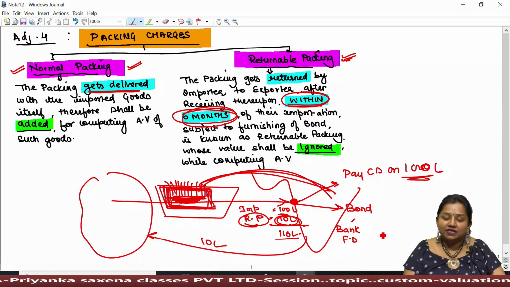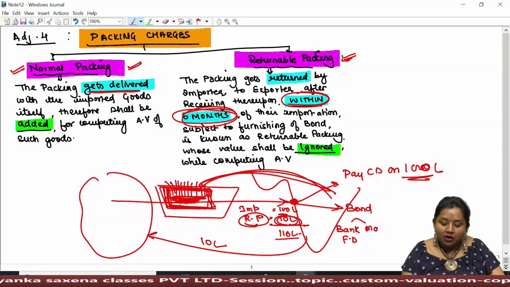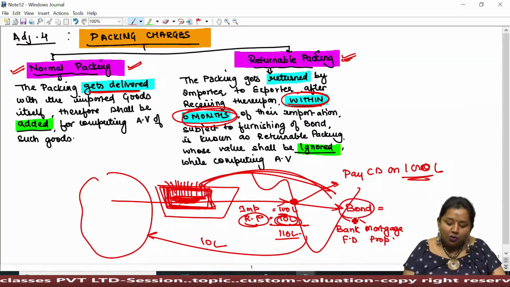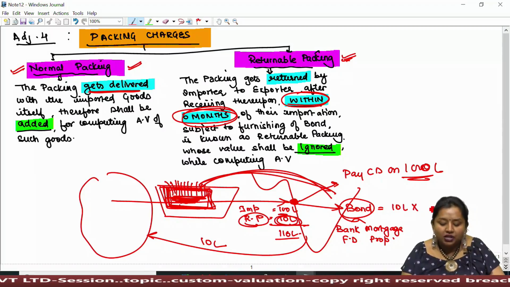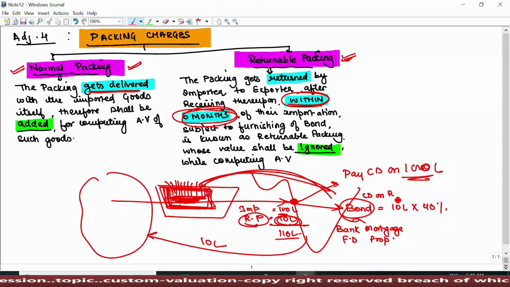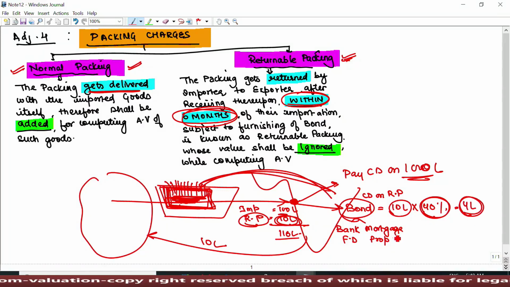He can keep a fixed deposit in bank, or he can mortgage his property, any of his assets, subject to such amount that the bond value shall be equivalent to the amount of duty chargeable on such returnable packing. If I say the rate of duty is 40% and the cost of returnable packing is 10 lakh, then the 4 lakh shall be liable to be submitted with the government, with the custom officer in the name of bond.